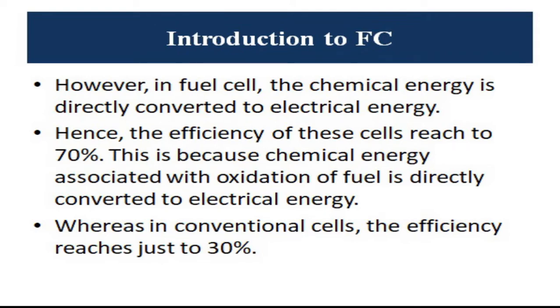When we compare a conventional cell to a fuel cell, though there can be many limitations of the fuel cell, due to direct transfer of chemical energy to electrical energy, they are bound to give higher efficiency. The efficiency of these cells is calculated to be 70% because of the direct conversion, whereas in a conventional cell the efficiency just reaches 30%.